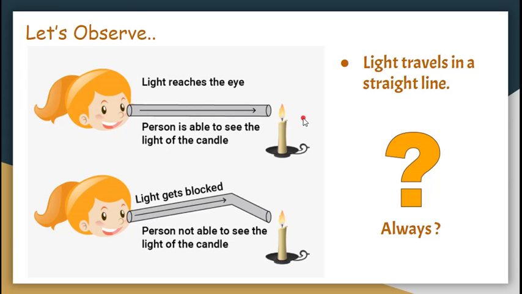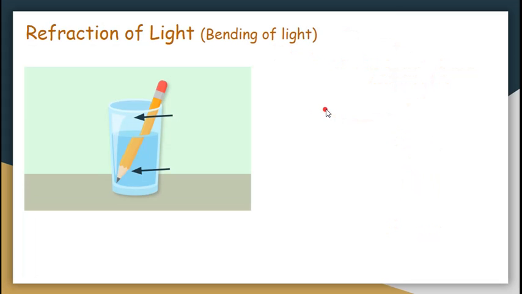So we have seen that the pencil appeared bent. Why was that happening? Light is coming first from air. Air is a transparent medium. Air से travel करने के बाद में light गया water के अंदर. Water is also a transparent medium.